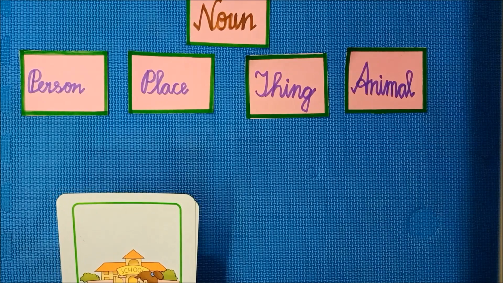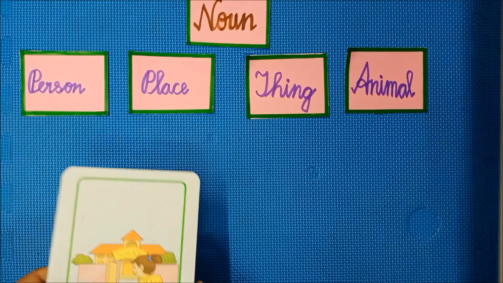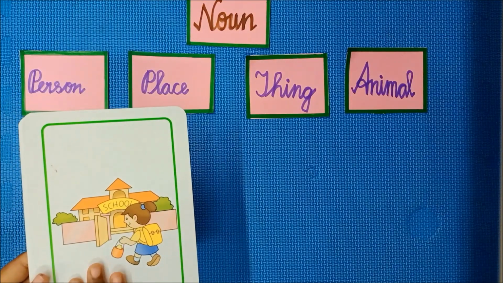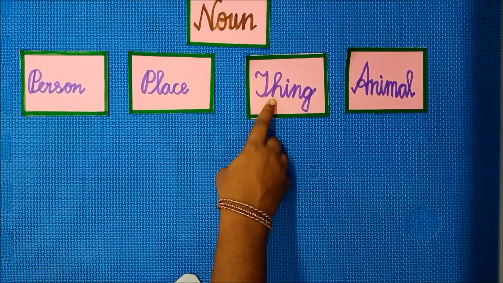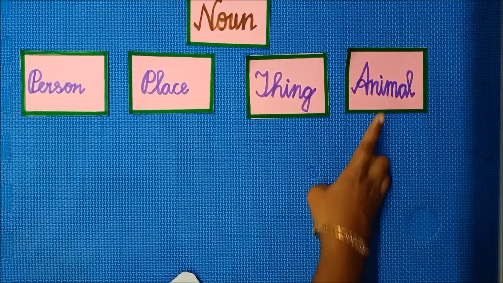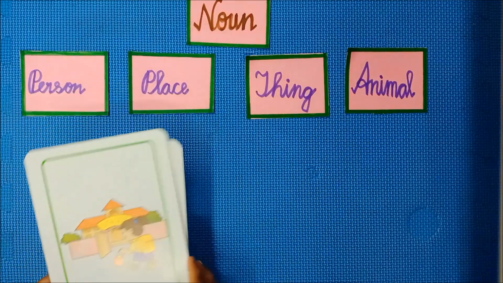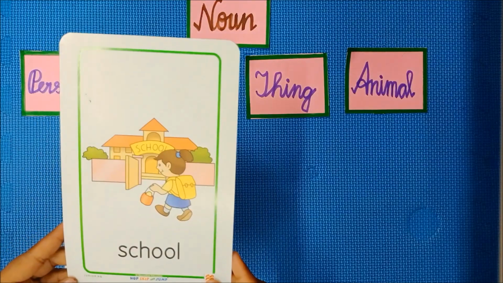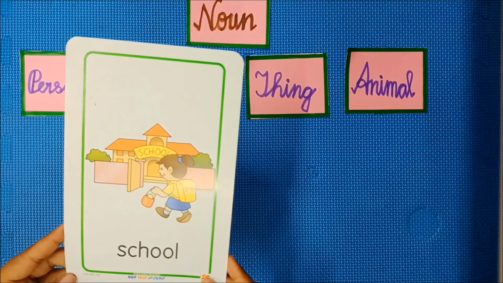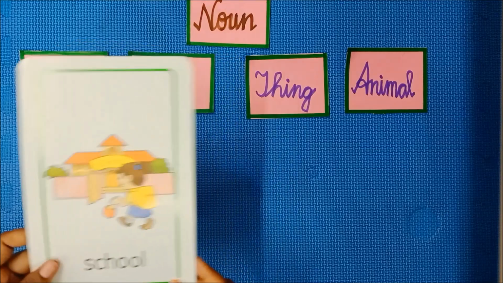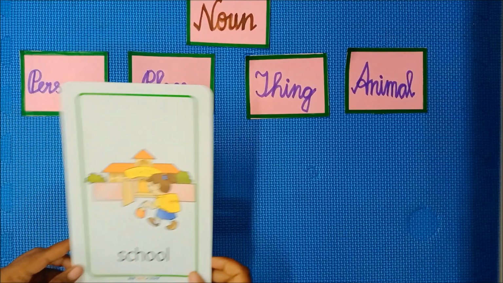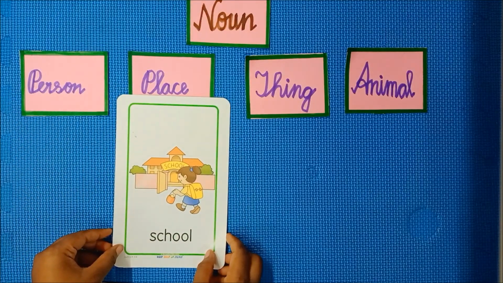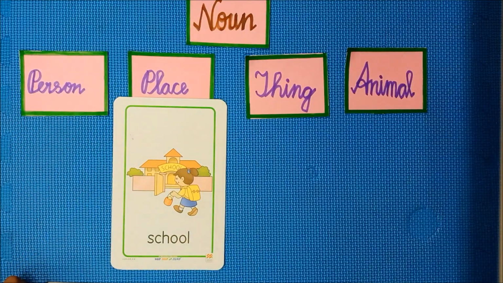Children, now let us do an interesting activity of classifying the given cards as person, place, thing and finally animal. Let us classify the given cards. Now look at the given card. What is it? It is a school. Now tell me, this card will come in which category? Yes, this will come in place. So school is a place.